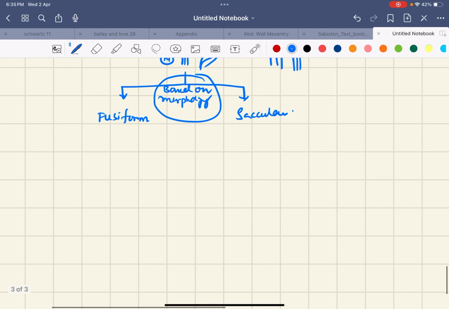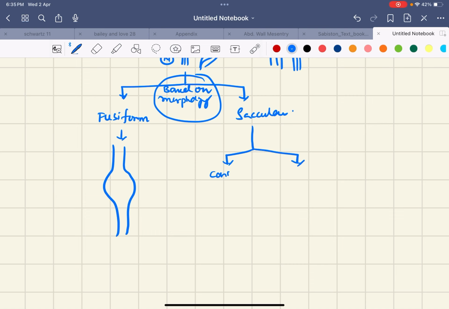Saccular aneurysms are again divided into concentric and eccentric saccular aneurysms.